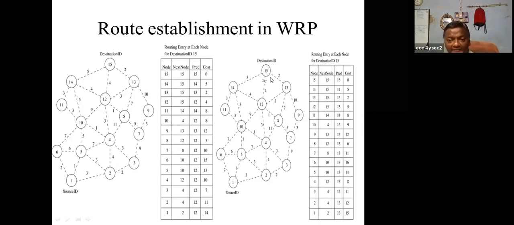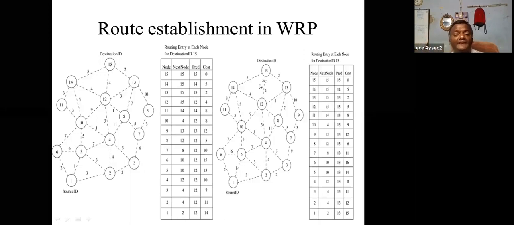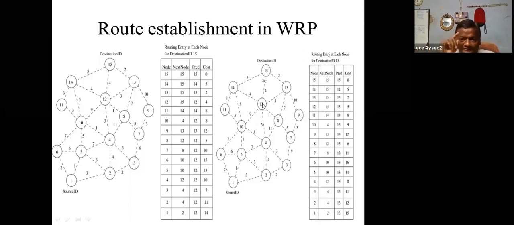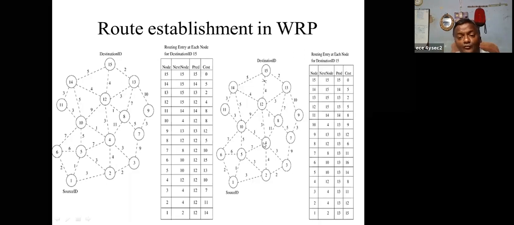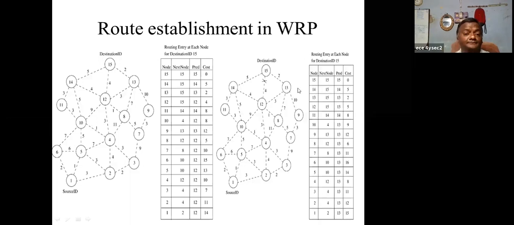Okay, all right. So now the path is broken. If the path is broken, then immediately the cost will become infinite, and that information first changes. The second is you can choose another path by using the routing table, the distance table. What are the immediate neighbors of 12? 8, 4, 10, 14, and 13.